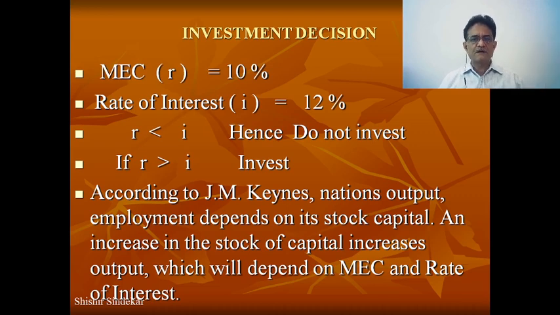So consumption expenditure is less, then investment can be more, either by the private sector or by the government, so autonomous investment or other types of investment. In this way, investment decisions are basically determined by the MEC and the rate of interest. So in this way, we can explain the idea of marginal efficiency of capital as well as investment decisions.